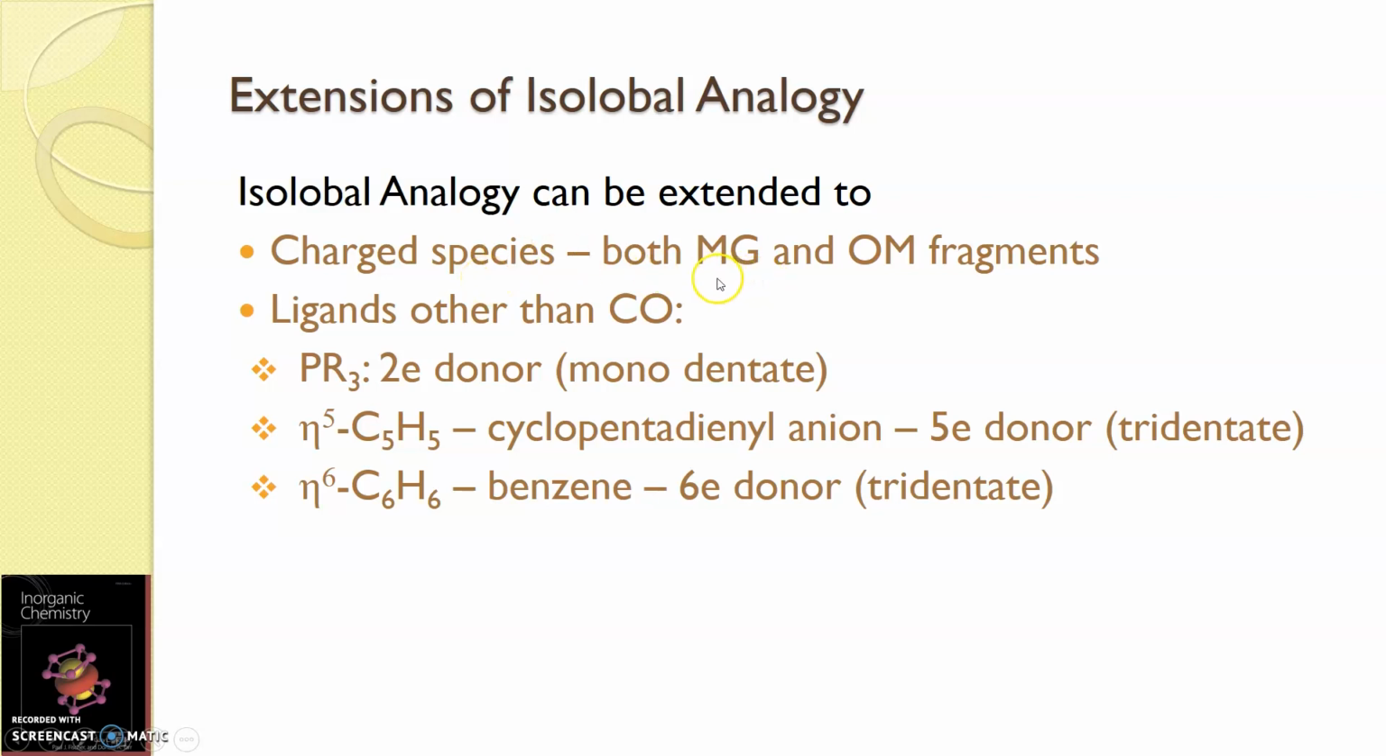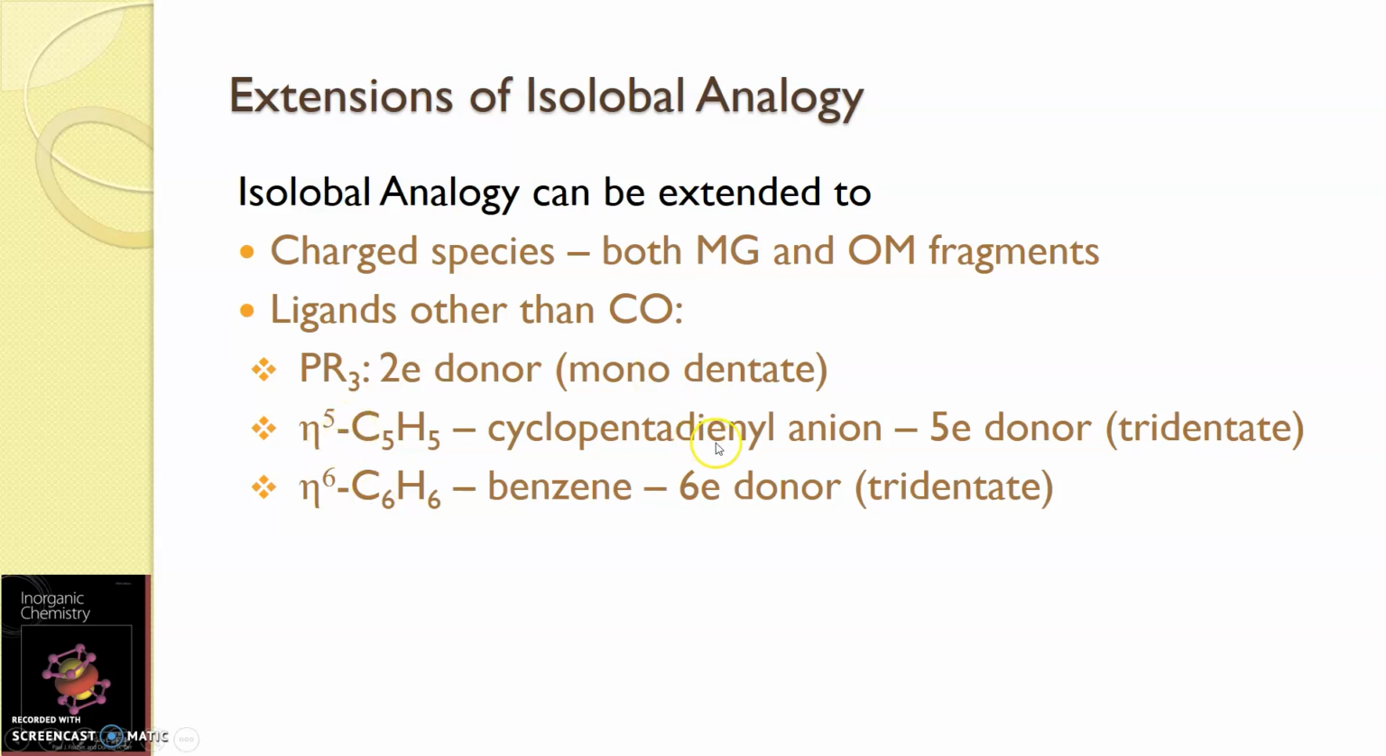Isolobal analogy can be extended to the charged species also. The charge can be both on the main group fragment as well as on the organometallic fragment. Ligands other than the carbonyl group can also be considered. For example, if phosphine is the ligand, this will be considered as a 2-electron donor and it is a monodentate ligand which occupies one coordinate point around the metal.